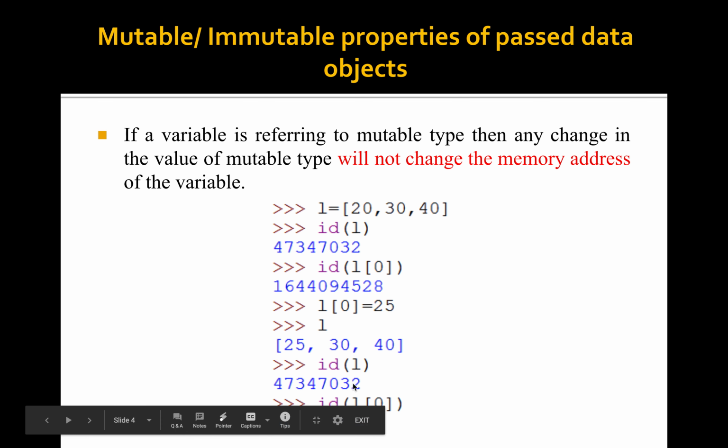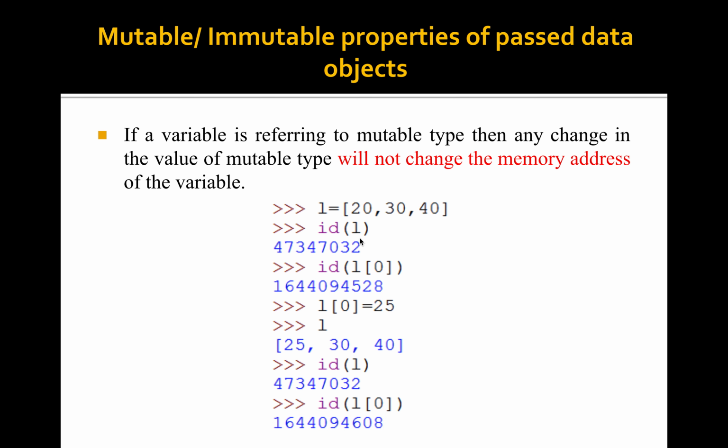Then what will be the new address? Is there any change in the address? No, the address will not change because L is referring to a mutable type. So any change made in a particular variable value will not change the memory address of the variable. That is why it is showing both the same.